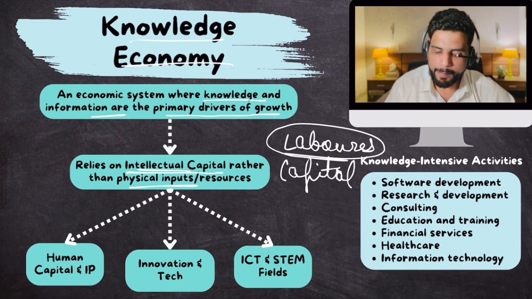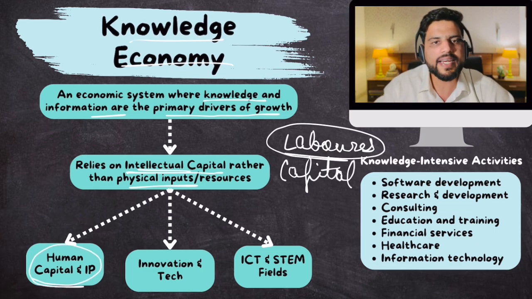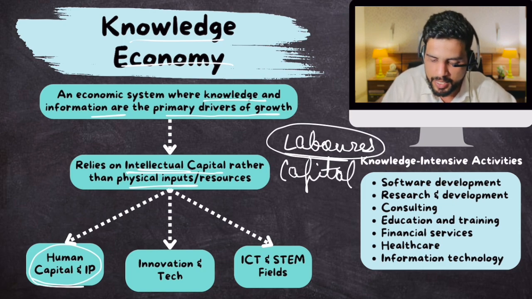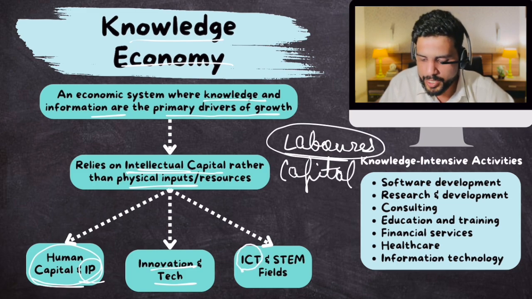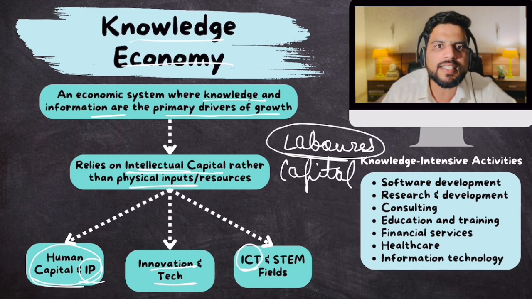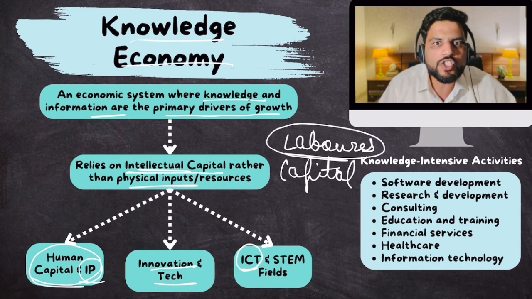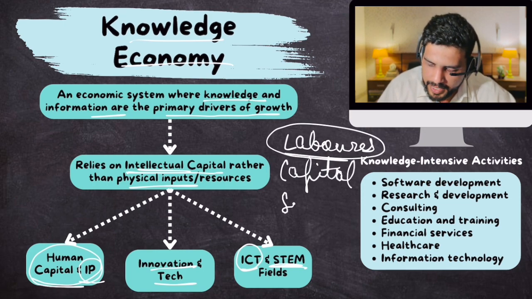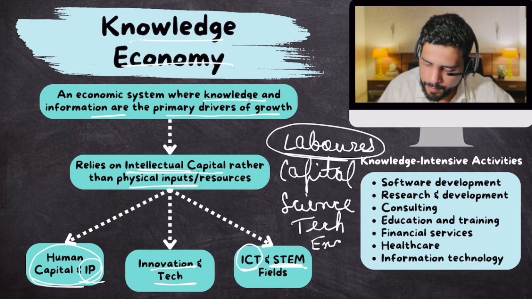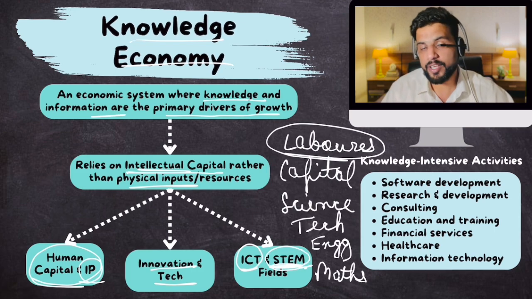Now, intellectual capital is human capital, how qualified and skilled your laborers, human resources are. Intellectual property depends on the level of innovation and technology in your country, how many labs you have. It depends on your internet connection also. Information and communication technology, and how many specialists, graduates, postgraduates, PhD holders you have from these fields. STEM stands for science, technology, engineering, and mathematics, because these people drive innovation.